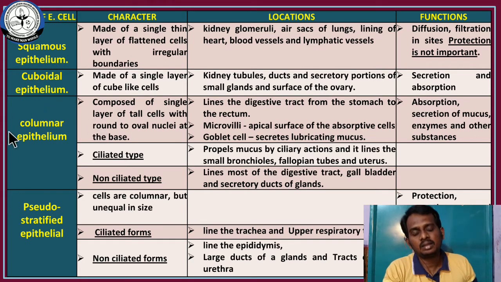A third one is columnar cells. What are columnar cells? Columnar cells means pillar-like cells. They are composed of a single layer of tall cells, with round to oval nuclei at the base. In squamous epithelial cells and cuboidal epithelial cells, the nucleus is located at the center of the cell.